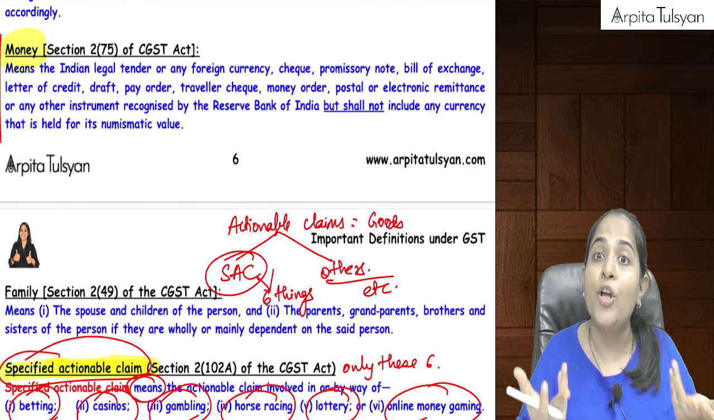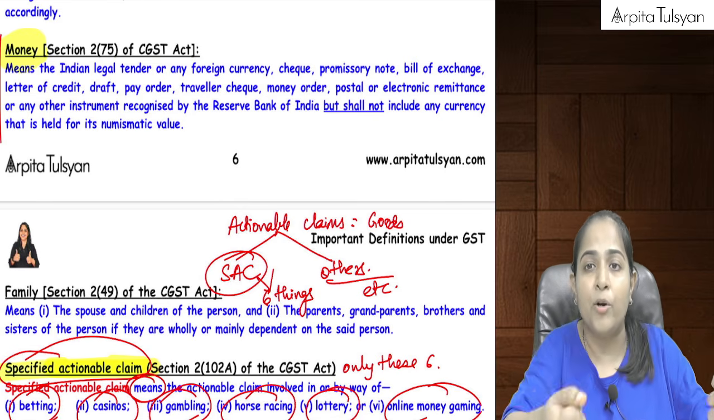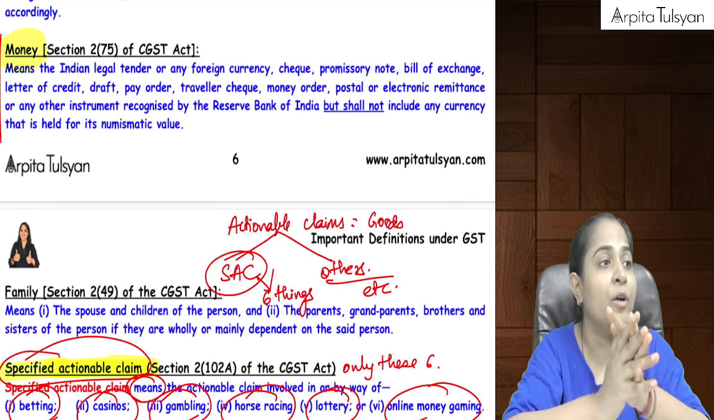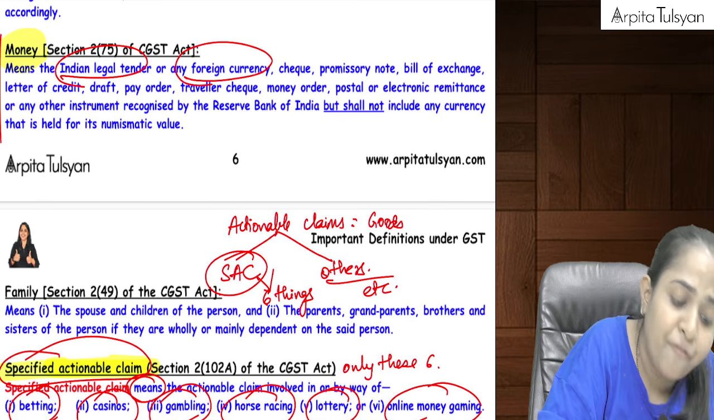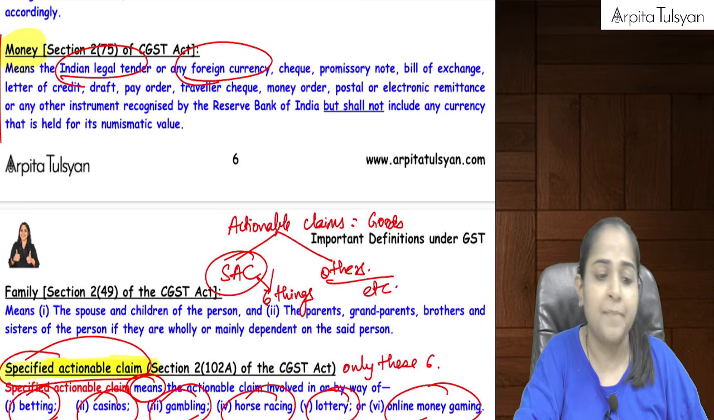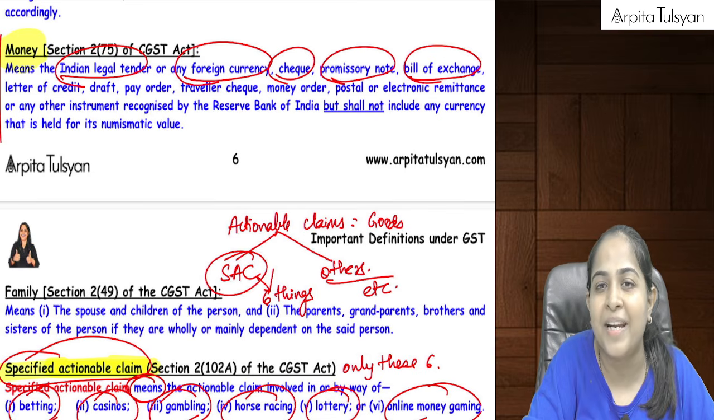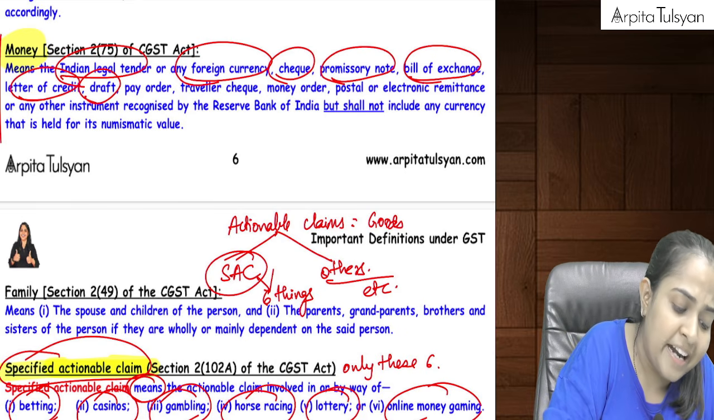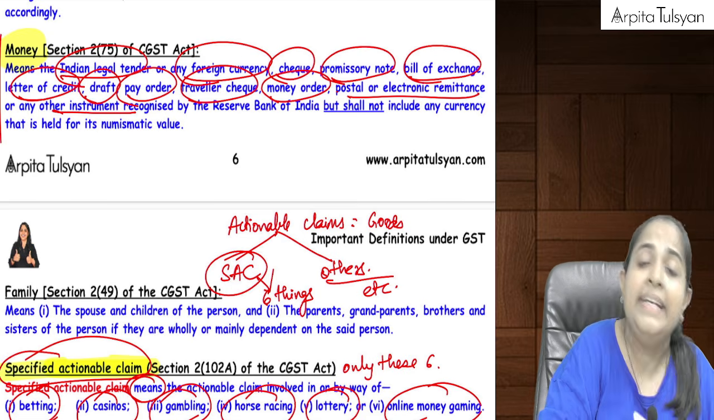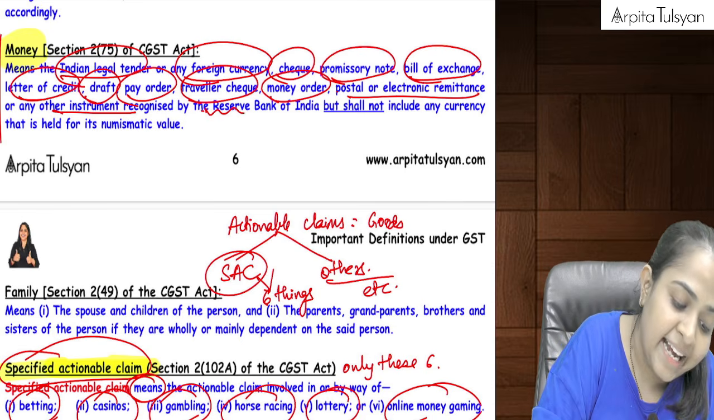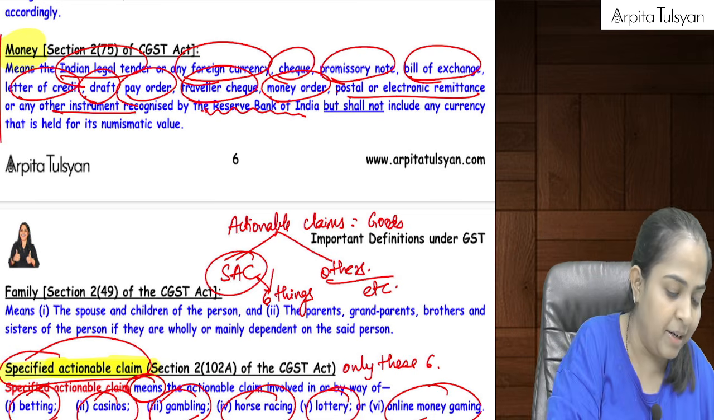But what do you mean by money? So money means the Indian legal tender. Whatever, 10 rupee note, 20 rupee note, 50, 100, 500 rupee note, any Indian legal tender, or coins also for that matter, or any foreign currency, any dollars or dirhams, whatever you have, cheque, promissory note, bills of exchange, because these are also convertible into money easily. Letter of credit, draft, pay order, traveller's cheque, money order, electronic remittance, or any other instrument which is recognized by RBI. So in whatever form the money is, that will be considered as money.